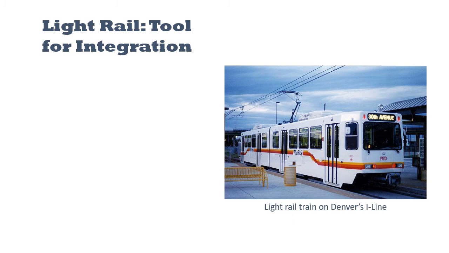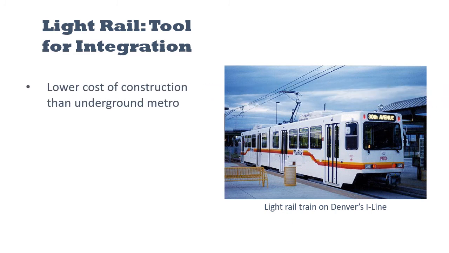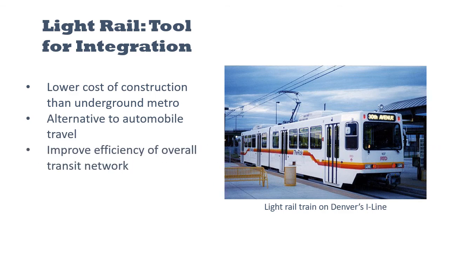Light rail is a potential solution to China's lack of transit integration. It provides local transit service at a lower cost of construction than an underground metro system. It is also an alternative to automobile travel, so it can help ease traffic congestion. Finally, it can improve the efficiency of the transit network overall by providing rapid connections between transit modes.